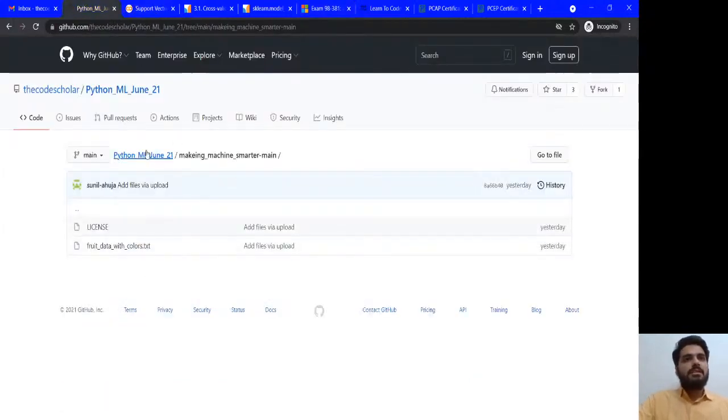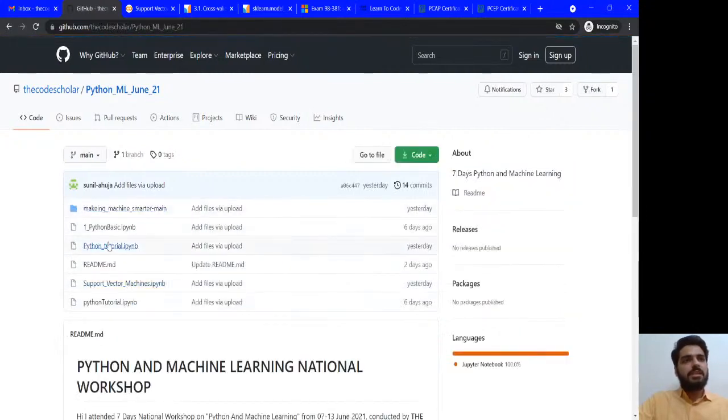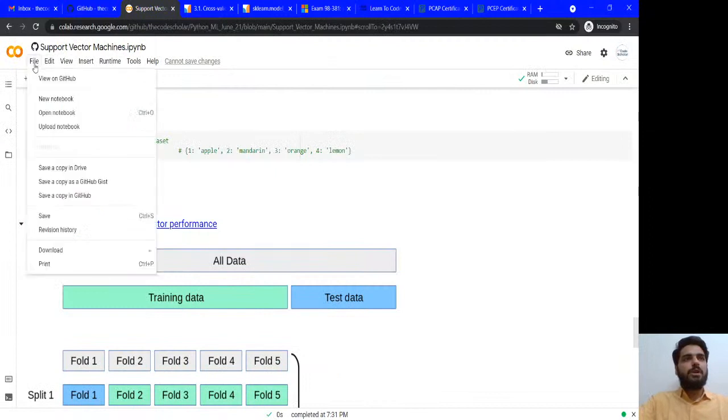You can have this GitHub link. We have the files over there, and this Python tutorial is the file which we uploaded just yesterday. It contains each and every piece of information from the basics: basic data types, string, list, tuples, conditional statements, functions, and then going further, NumPy, pandas, and matplotlib. These are also covered. So you can refer to this file here and download it to your system, because if you copy it in Google Colab, you have to save it or download it in notebook format or Python format.